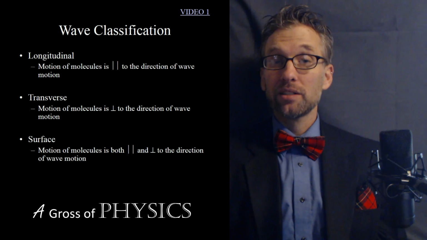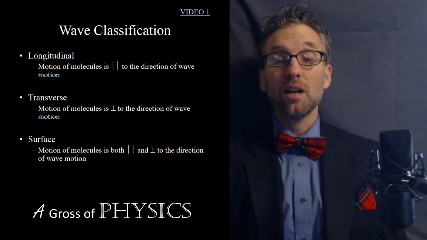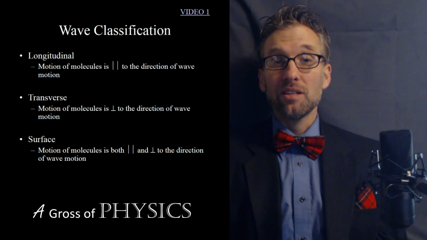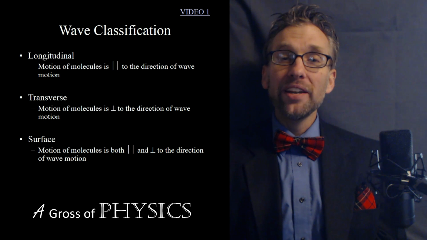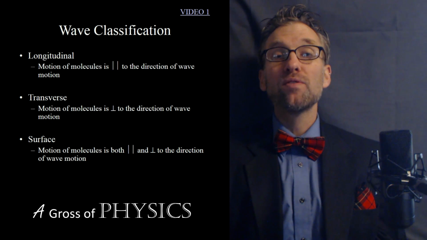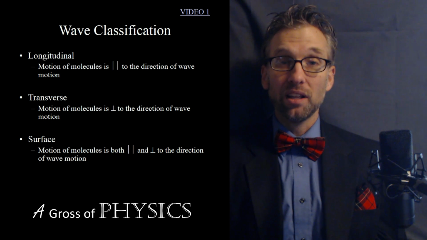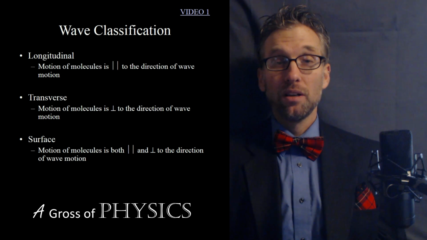We also have earthquakes. As the wave travels in an earthquake, we have different types of transfer of that energy. And in some cases, the particles vibrate up and down and left and right at the same time. The net effect of that is that as the particle moves up, it's also moving to the right, and as it moves down, it's also moving to the left. So you have a circular pattern with surface waves.